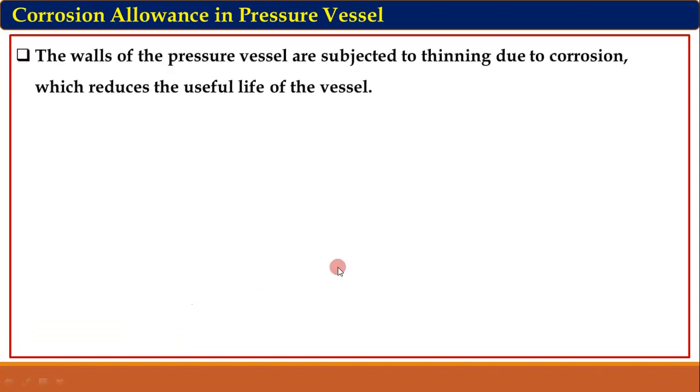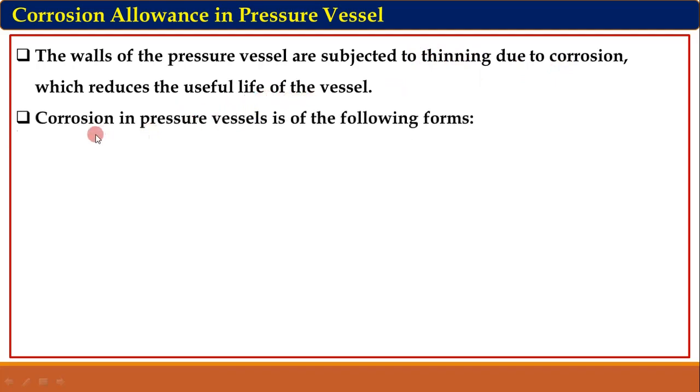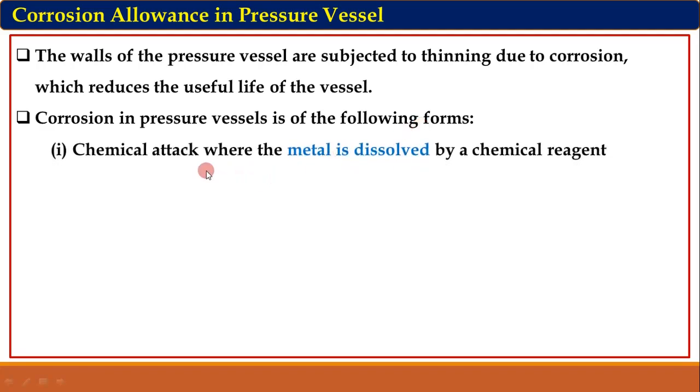The walls of the pressure vessels are subjected to thinning, that is, their thickness gets reduced due to corrosion, which reduces the useful life of the vessel. The corrosion in the pressure vessel is of the following forms. There are different types of corrosion that may take place in the pressure vessel. First is the chemical attack, where the metal is dissolved. Because of the chemicals present in the pressure vessel, the inside surface metal may get dissolved, which reduces the thickness of the pressure vessel.